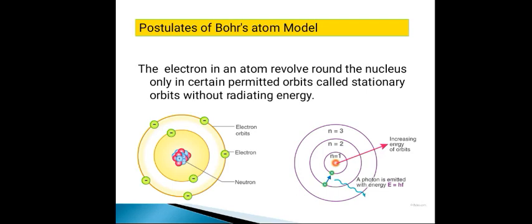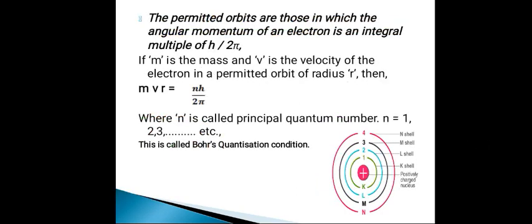These stationary orbits we can define as energy levels; each stationary orbit has a definite amount of total energy. These are also called the energy levels, right?